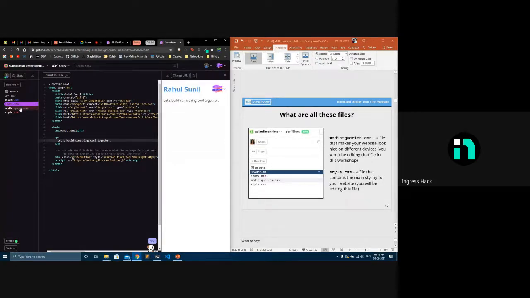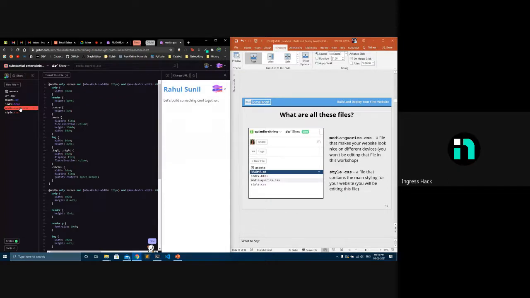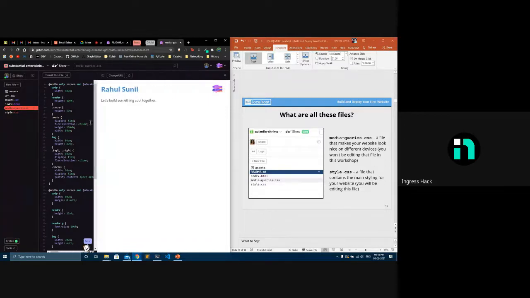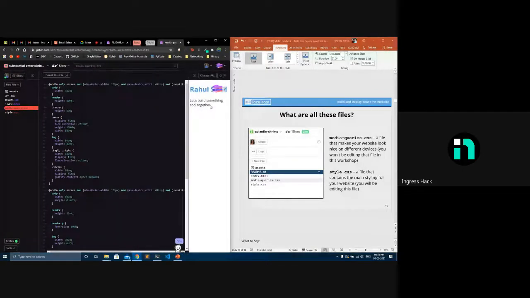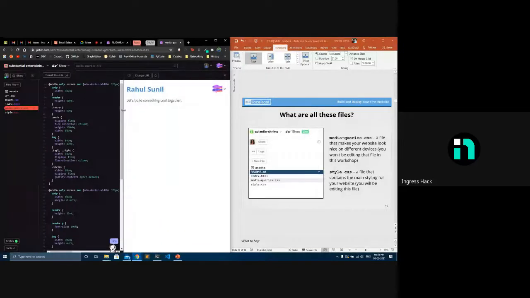Then media queries. This is what makes our site responsive. What is responsive is this: when I'm making it bigger and when I'm making it smaller, it's not affecting anything. Like when you're opening Google on your mobile, it comes perfectly. It doesn't come very zoomed in or zoomed out. Basically that's responsive. As the screen size changes, it just fits to the screen size.